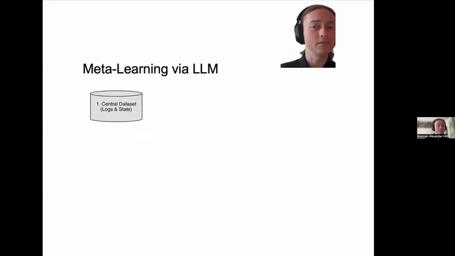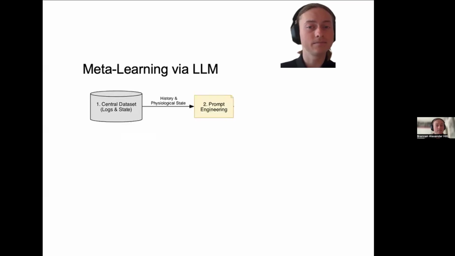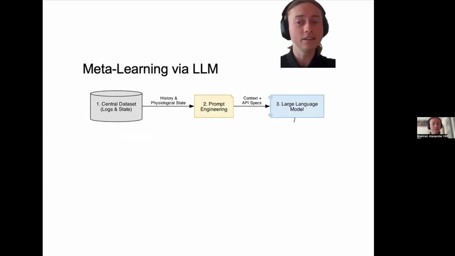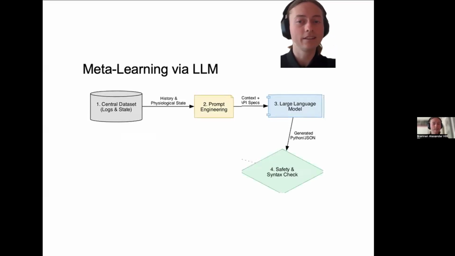Running these experiments manually is slow and difficult. This is where our meta-learning framework comes in. We start with a central dataset that logs every spike, every stimulus in the organoid's physiological history. We feed this history into a prompt engineering module. This context is sent to a large language model. Then the LLM generates the experimental protocol, either as JSON parameters, tuning the reward function, or full Python scripts, designing a new curriculum step.